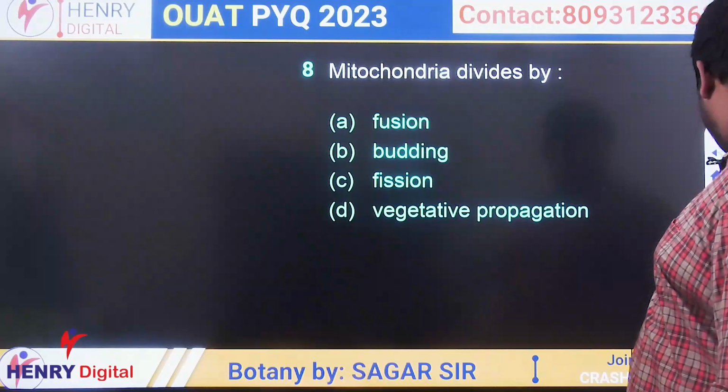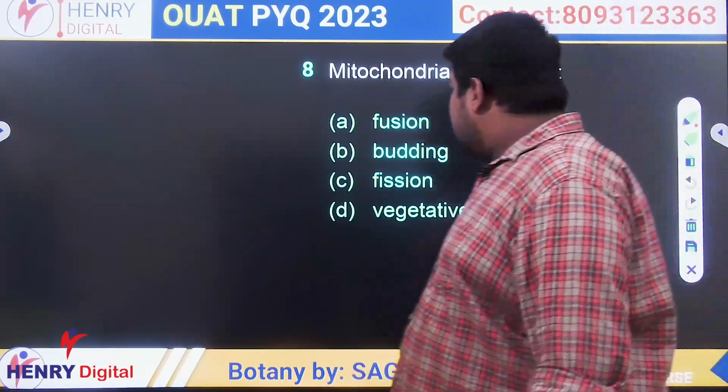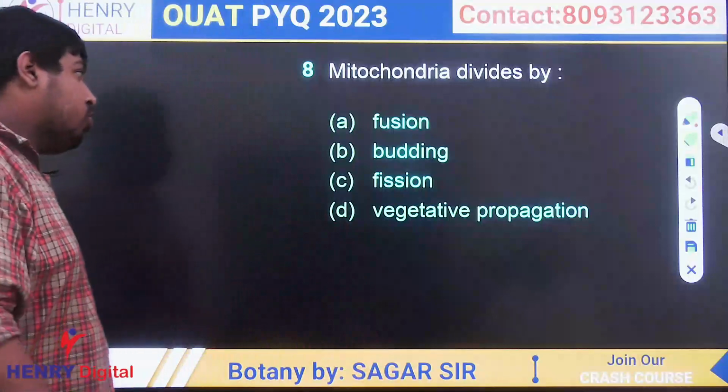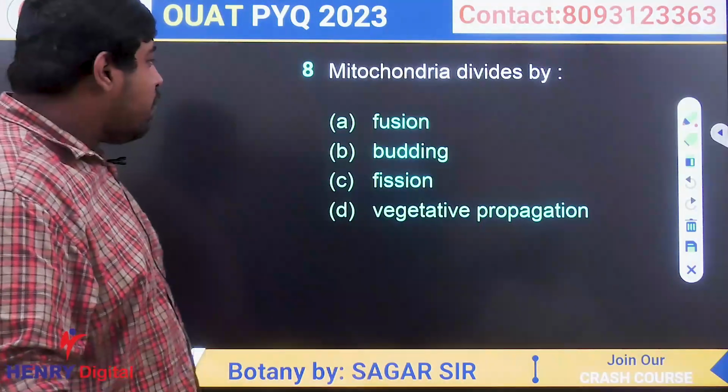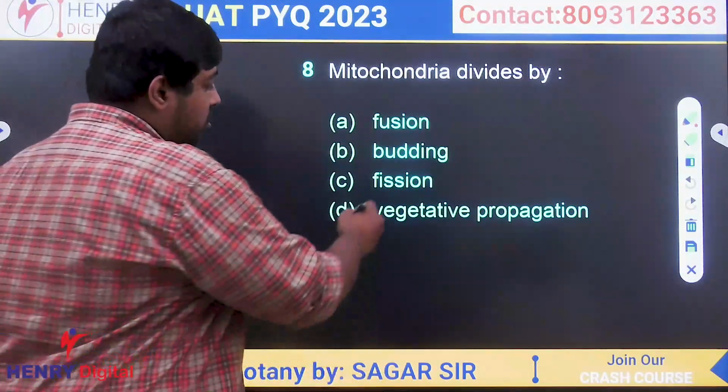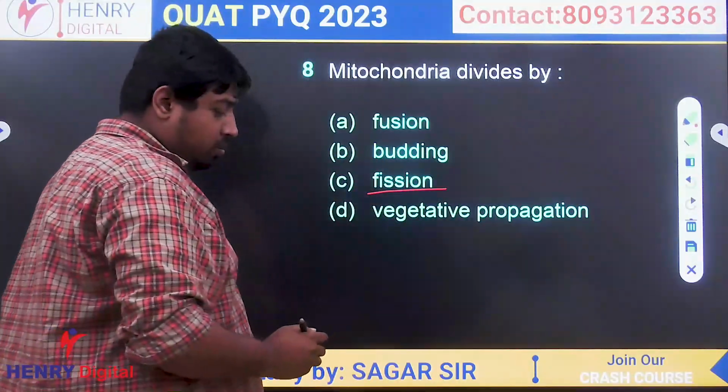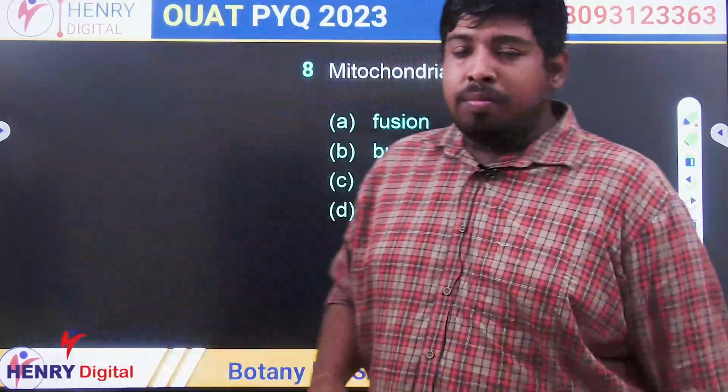Next question was, mitochondria divided by. Actually, mitochondria is just like bacteria, so it divides by fission. Clear? It divides by fission.